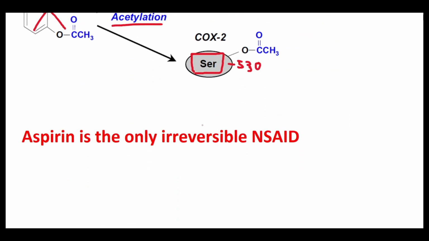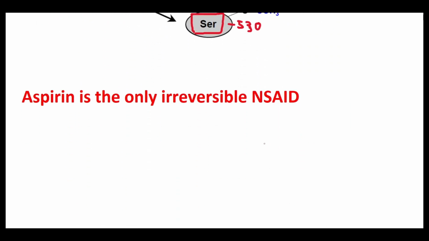Now, aspirin is the only irreversible NSAID, but what about all the other NSAIDs like ibuprofen, ketorolac, naproxen? These are considered competitive inhibitors. And what I mean by this is, here let's say we have our cyclooxygenase enzyme, and it's going to have an enzyme binding site, right?